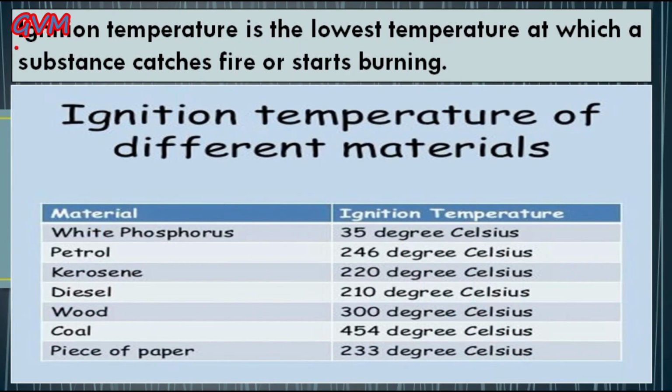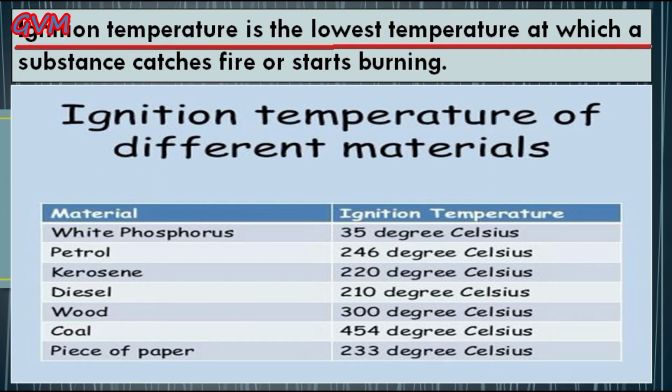Now students, as we already learned and discussed, ignition temperature is the lowest temperature of any substance at which it catches fire or starts burning. Now students, here is a table that will help you to understand this term ignition temperature more clearly. As you can see, here are two columns. The first one is for materials and the second one is for ignition temperature.